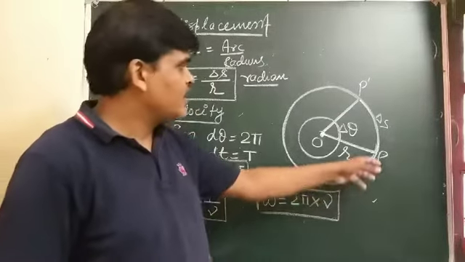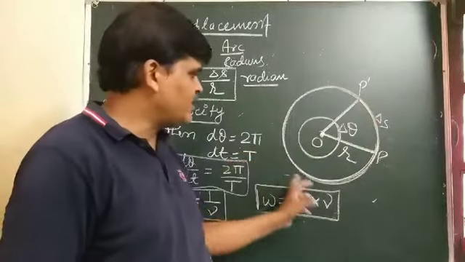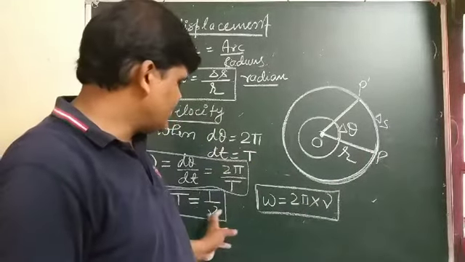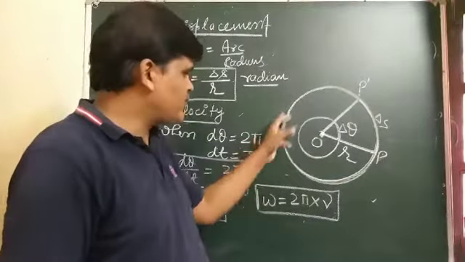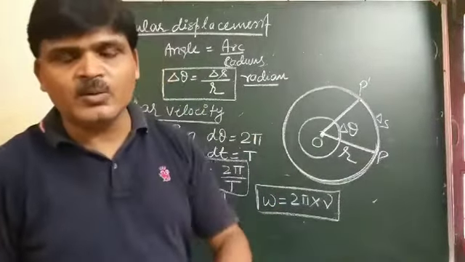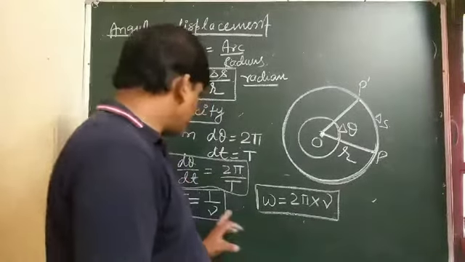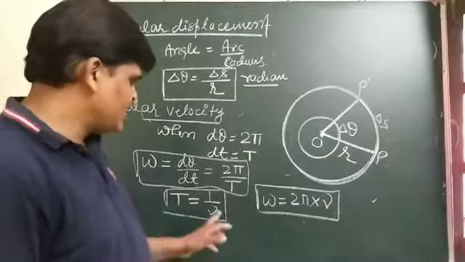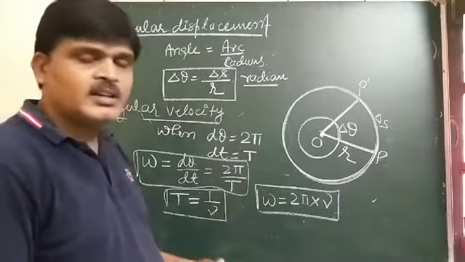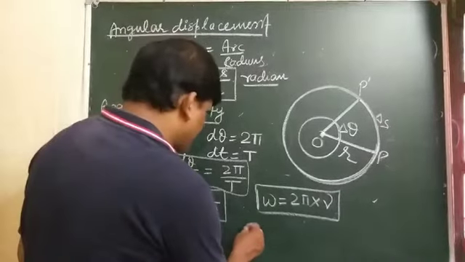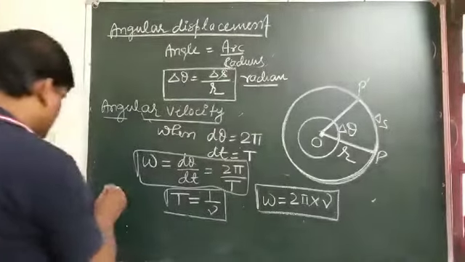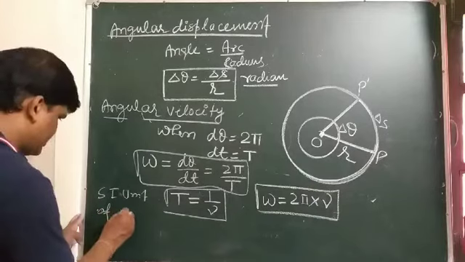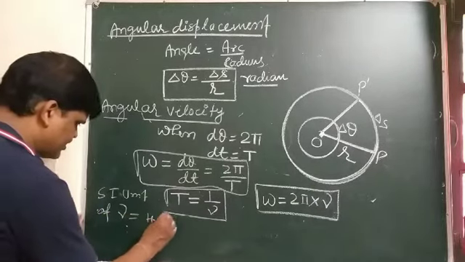Frequency is the number of rotations completed by the particle in 1 second, and time period T is the time taken by the particle to complete one cycle, one rotation, one revolution of the circular path. The SI unit of time period is second. The SI unit of frequency nu is Hertz, Hz.